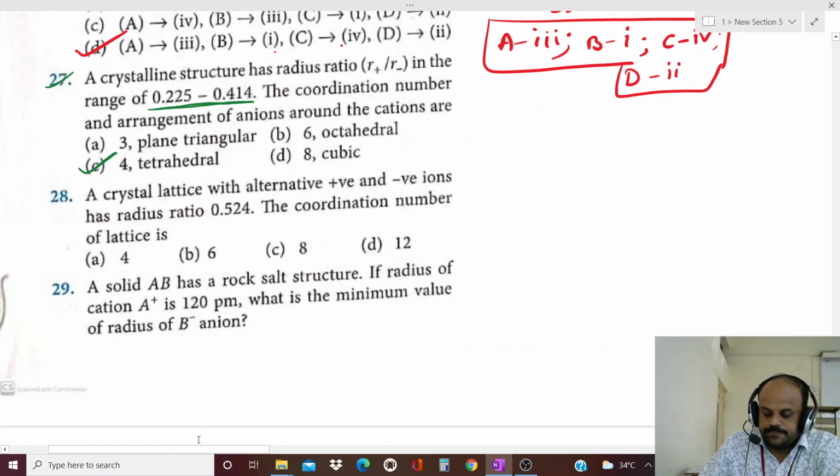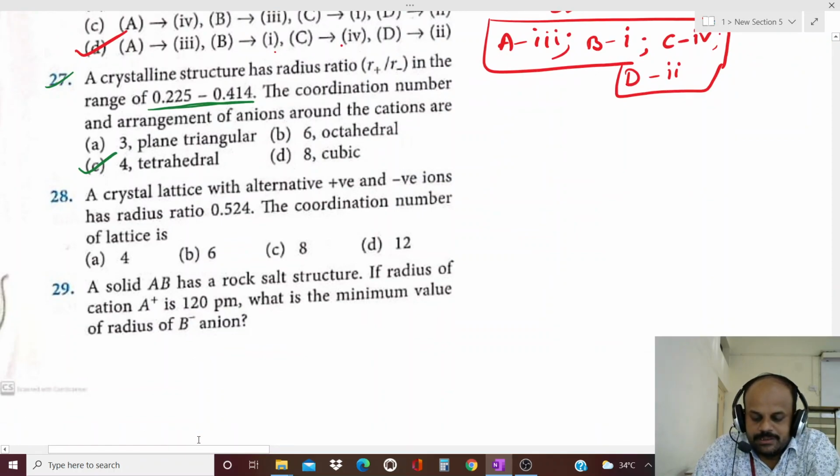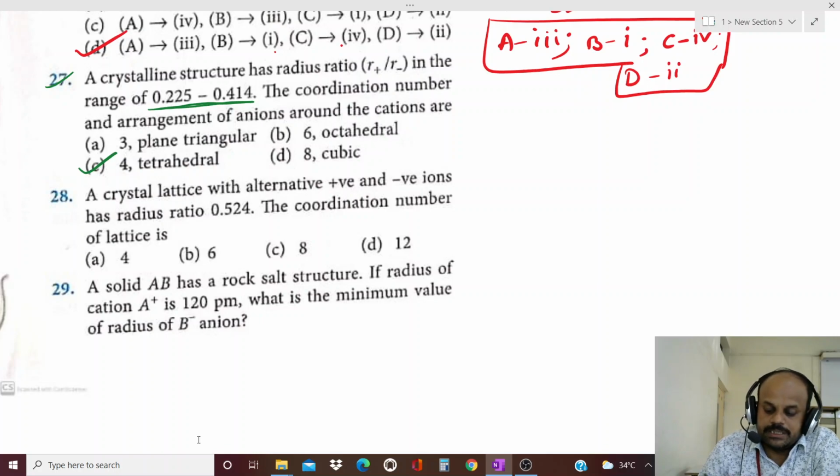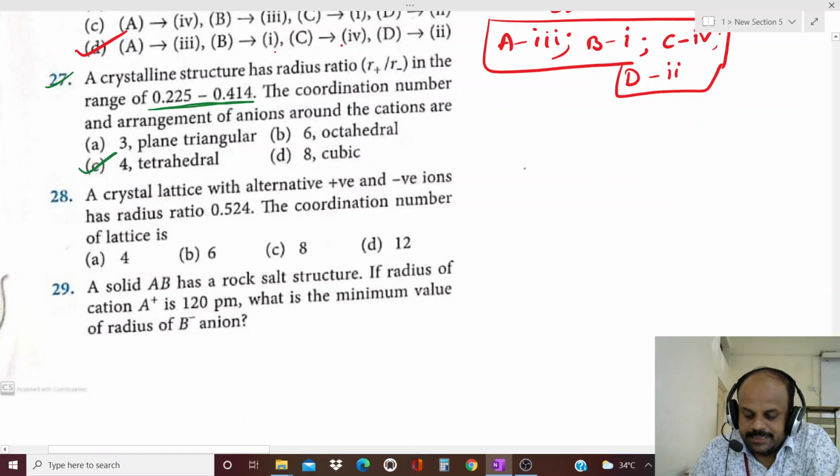Next question. A crystal lattice with alternative positive and negative ions has a radius ratio of 0.524. The coordination number of the lattice is? Here they have given a radius ratio, and we need the coordination number. The given cation and anion radius ratio is 0.524.